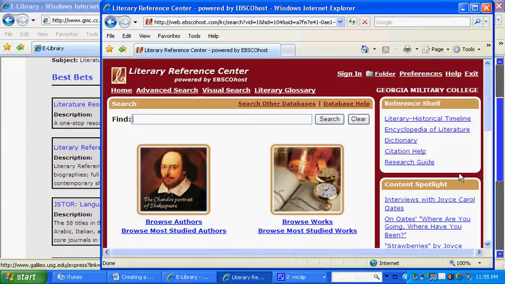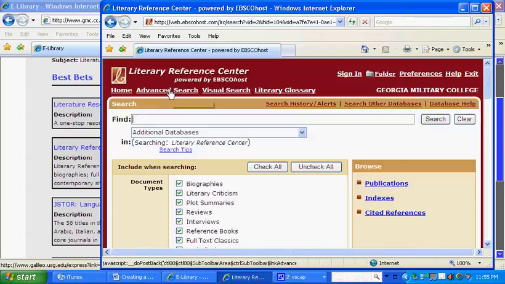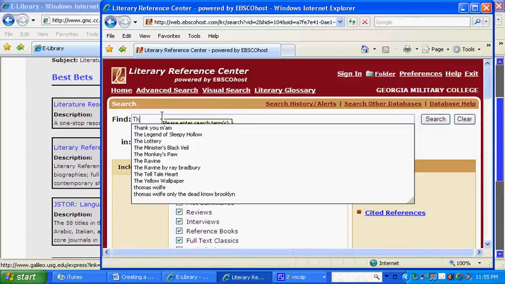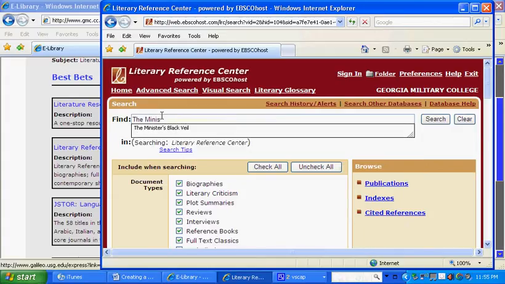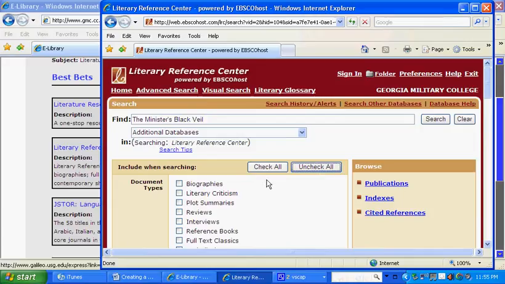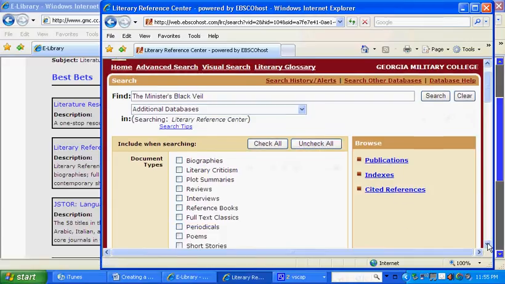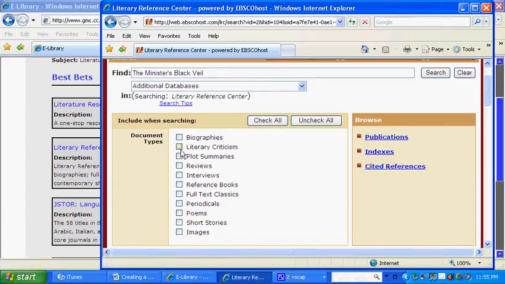Alright, and this is Literary Reference Center. I'm going to go right to Advanced Search, just because I like this option. I'll do "The Minister's Black Veil" again. As you can see, I've searched this already. And I'm unchecking everything, because really there's only some specific stuff I'm after. I'm really just after literary criticisms. Everything else is not really gonna help in this context.